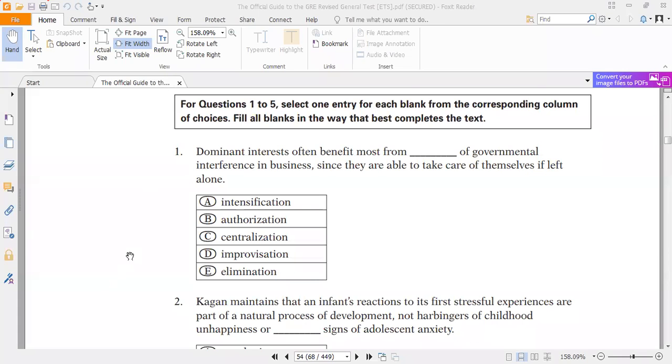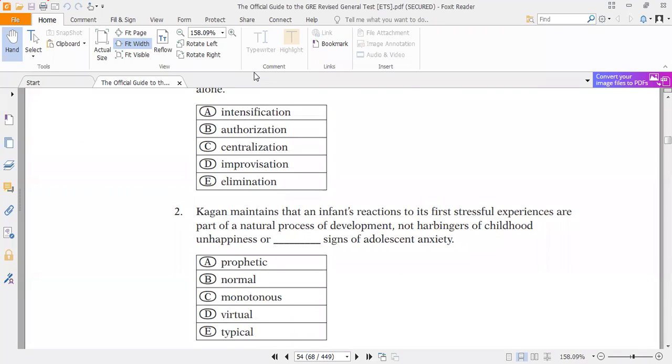Okay. The next question is: Kagan maintains that an infant's reaction to its first stressful experiences are part of natural process of development, not harbinger of childhood unhappiness or dash signs of adolescent anxiety. Now look at the word harbinger. This somewhat means the future activities of the childhood, or indicates the future activities. So not harbingers of childhood unhappiness or dash signs.